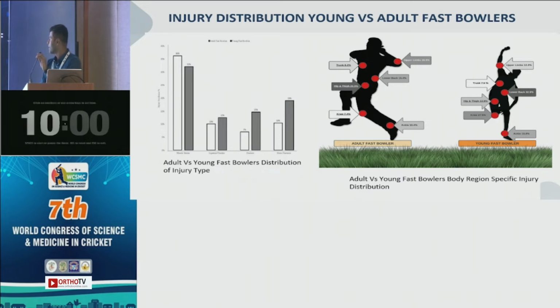Now the difference between adult and young fast bowlers in body region specific injury distribution: if you look at the graph on the right hand side, the darker shades of the arrows represent a higher number of injury incidences from the body region perspective. In adult fast bowlers, the hip and thigh region take most of the injuries, whereas in young fast bowlers, it's the lower back that faces most of the injuries. So it is clear that in the young population, investigating the causes of lower back stress fractures is an essential part, because the numbers clearly tell us that injury severity is highest in that region.